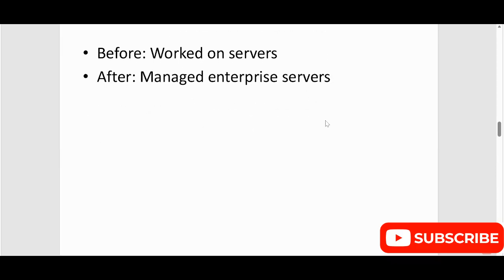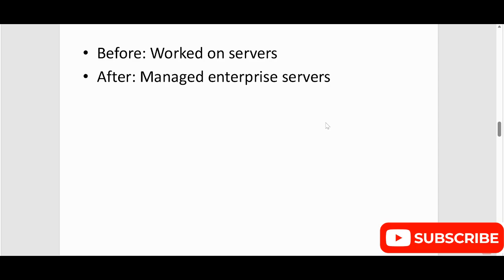Like if you have written in your resume "worked on servers", and you put your resume in ChatGPT and say, this is my resume, please format it in a professional way and ATS friendly so that the recruiter can select my resume.